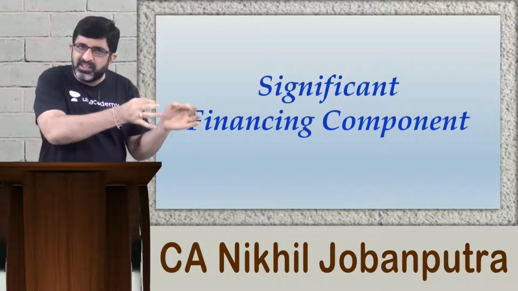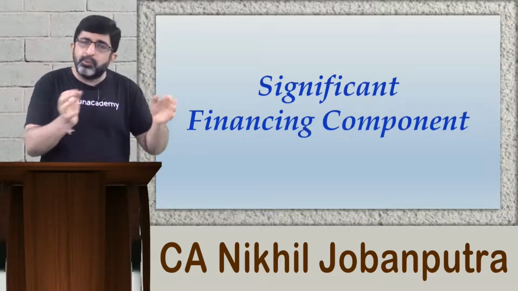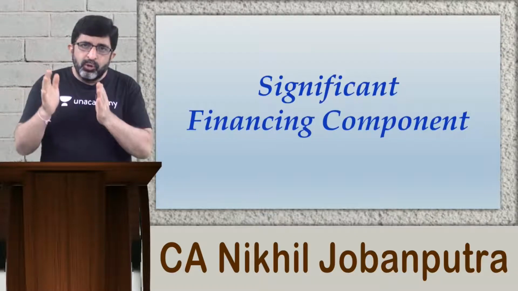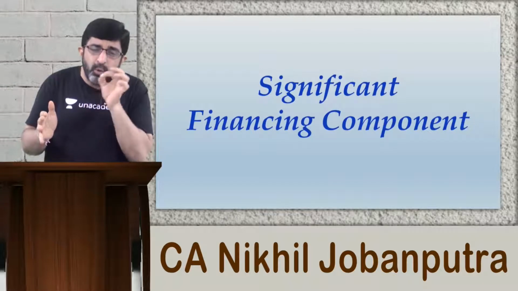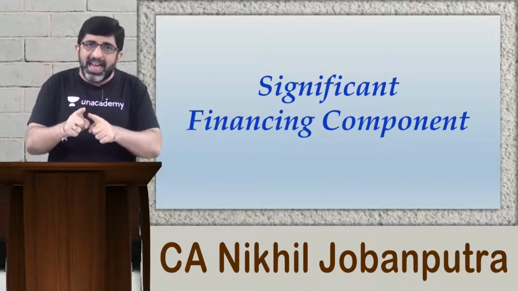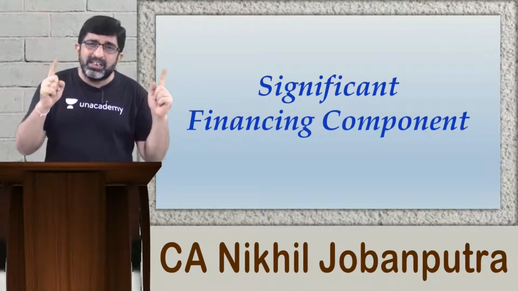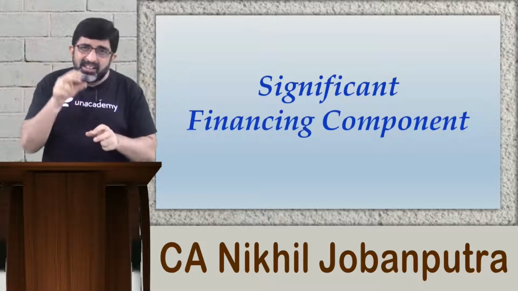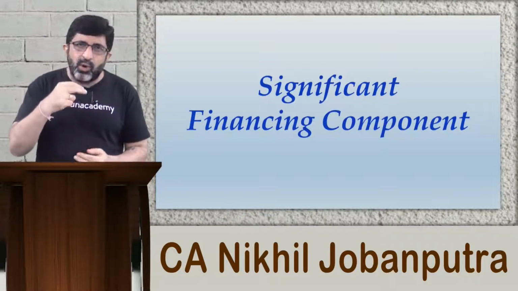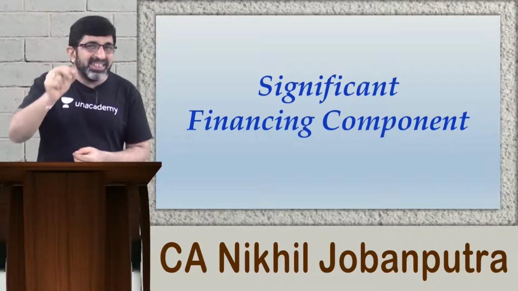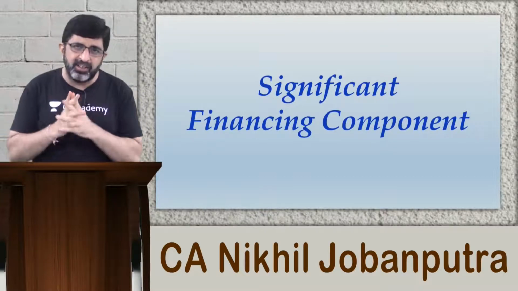1,21,000 is nothing but 1 lakh plus 10% per annum interest for 2 years. So 1 lakh is the immediate payment made by the customer as an advance payment, and because the time lag between this payment and the delivery of goods is significant, it is clearly obvious that there is a financing component involved. Particularly when the scenario states that 10% is the implicit interest rate, you are definitely going to consider that financing component.